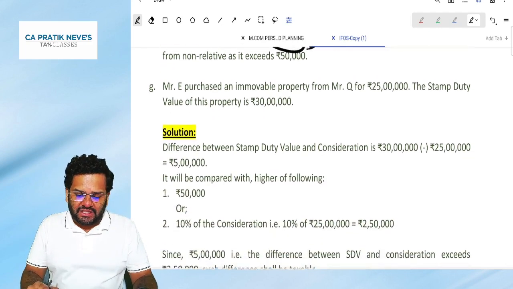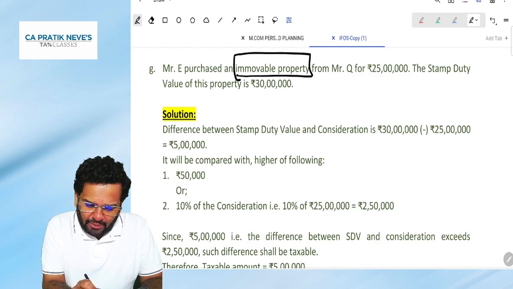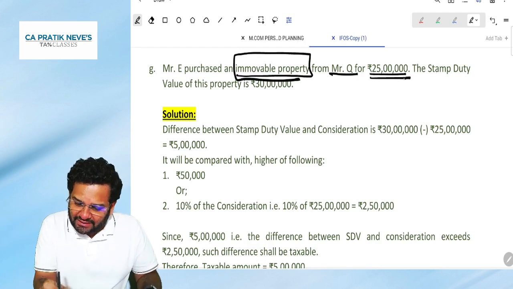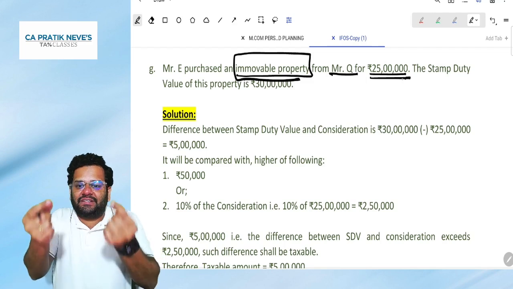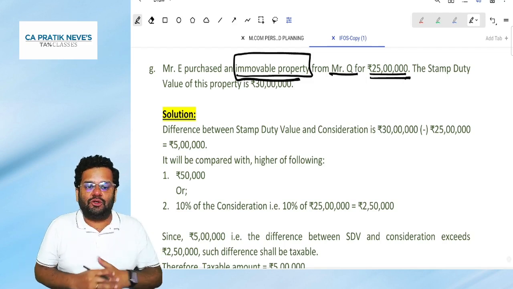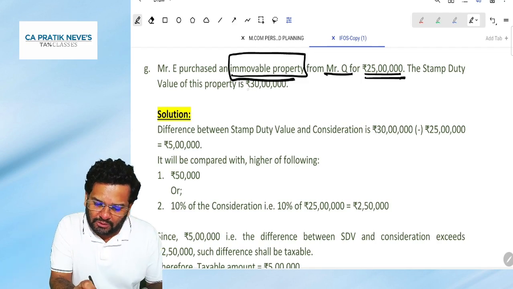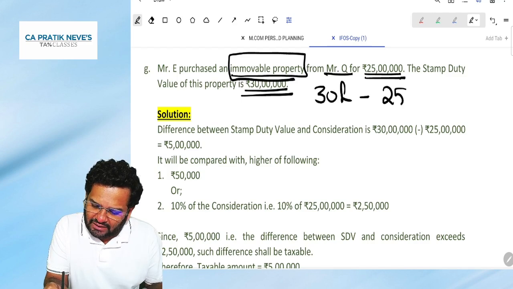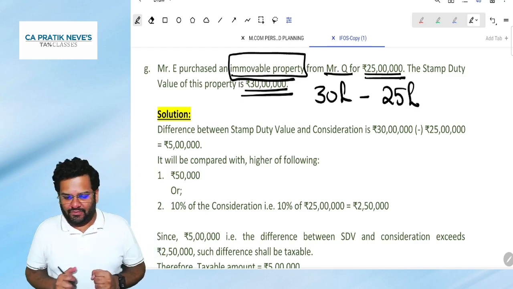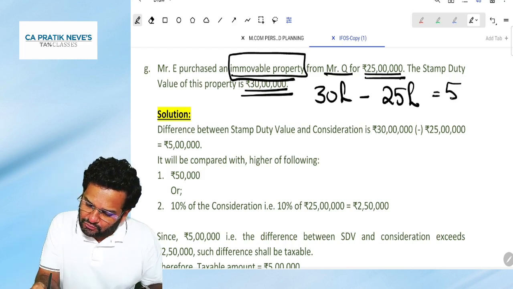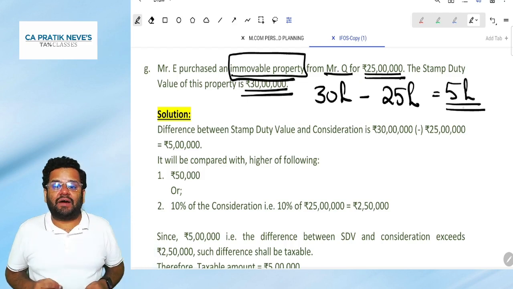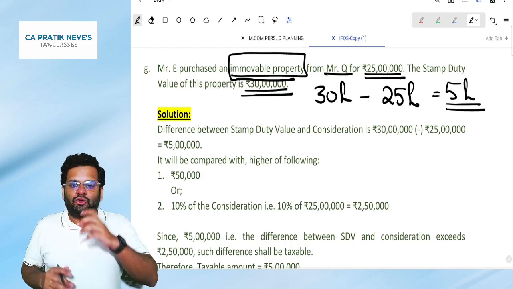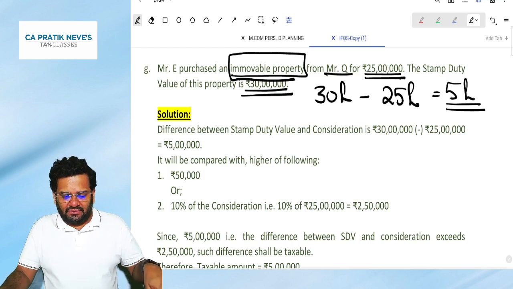Next, E purchased an immovable property. Again talking about immovable property, from Q, a non-relative, for 25 lakhs. That means he has paid consideration. But what is the stamp duty value of the property? The stamp duty value of the property is 30 lakhs. So friends, what is the benefit that E has got? E has got a benefit of 5 lakh rupees. But is this 5 lakh taxable? Check. The difference is 5 lakh.